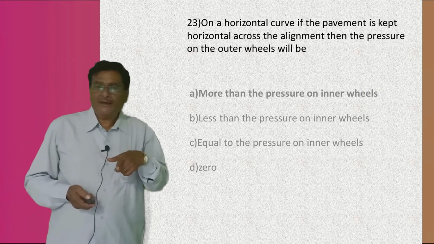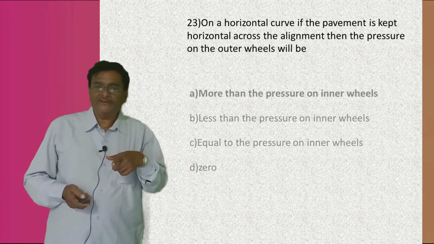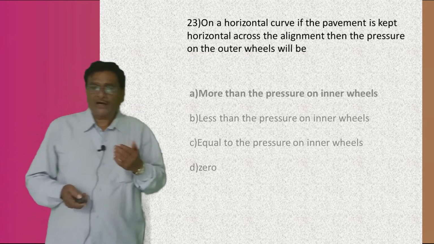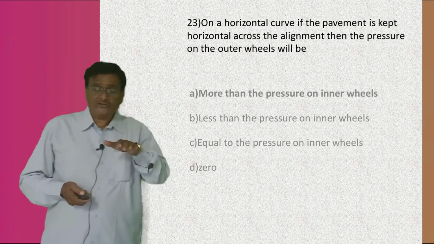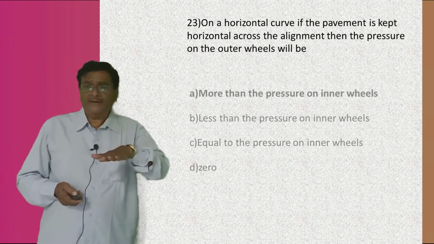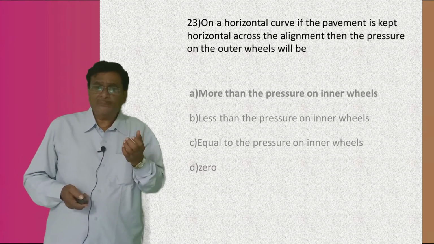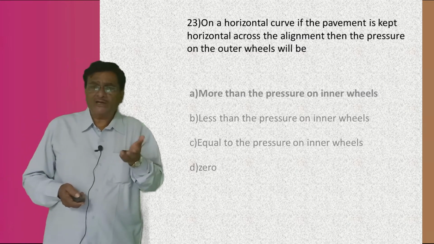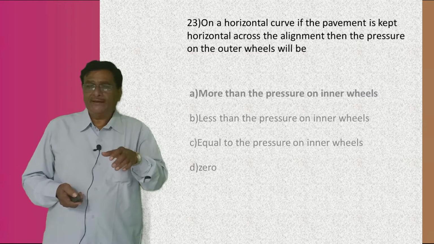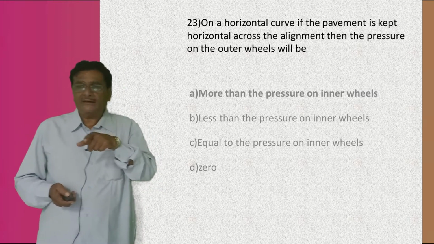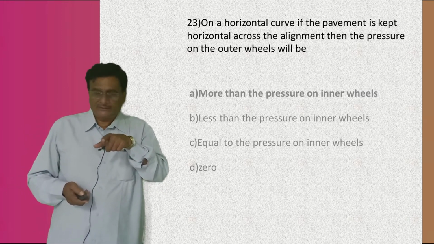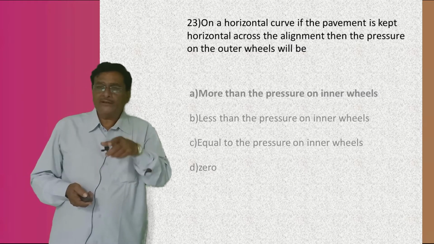The 0 is also thing, the pressure will be 0 also. So my boys, always on the horizontal curve, if the pavement is kept horizontal across, then there will be pressure. Then the pressure on the outer wheel will be more than the pressure on the inner wheel.